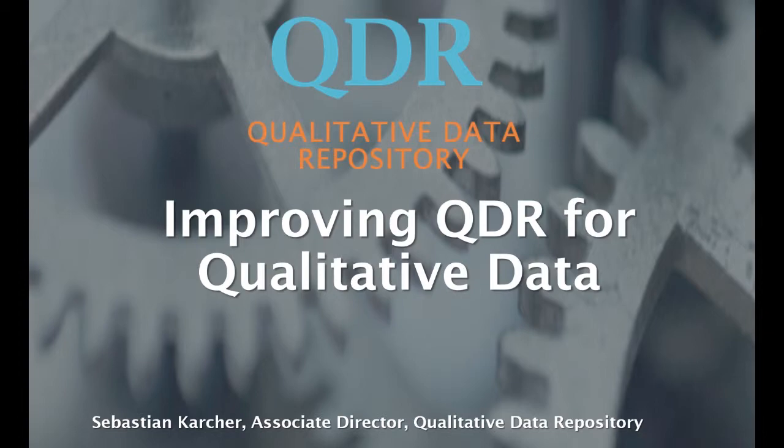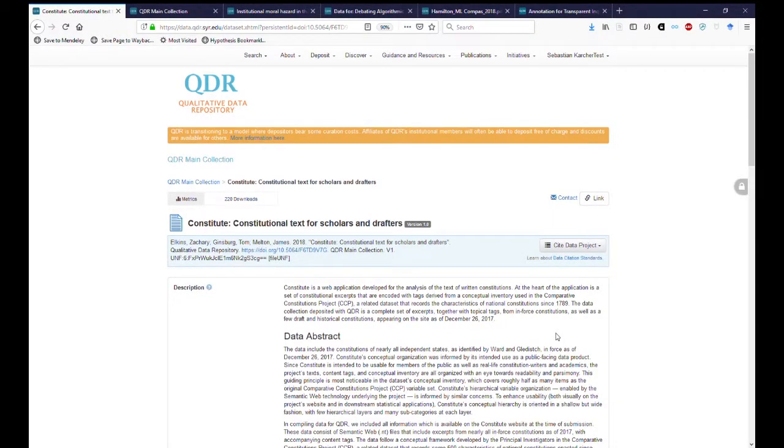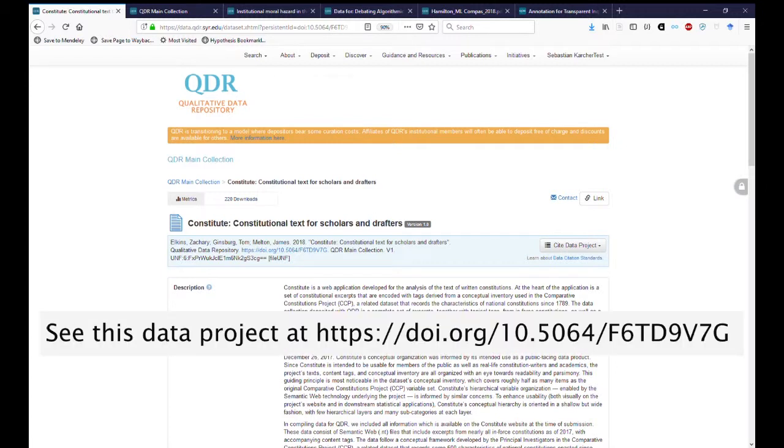At the Qualitative Data Repository, we're continuously trying to make the repository work even better for qualitative data. And one thing that's particular to qualitative data is that a lot of it comes in textual form. This data project from the Constitute project is a really great example of this.